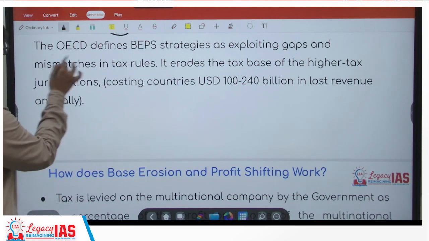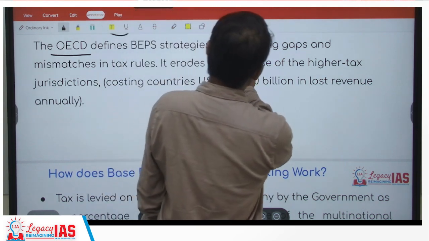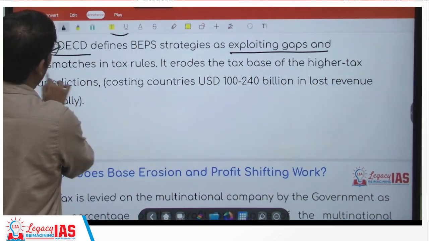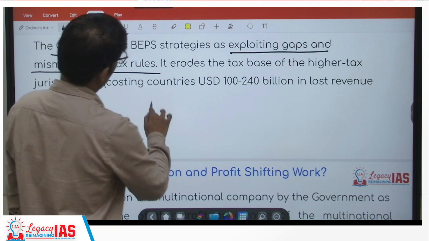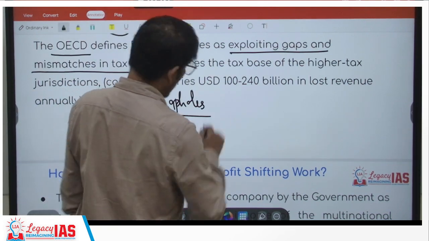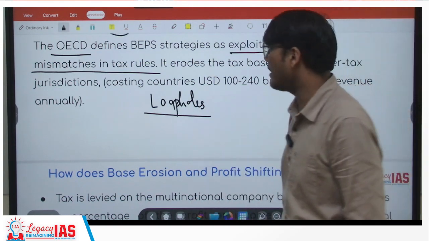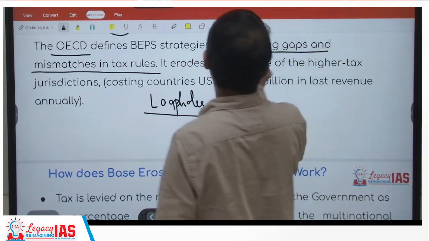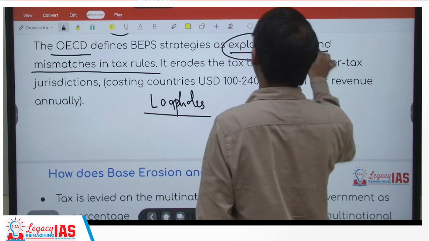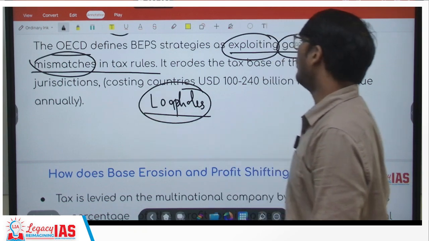Now, this is the definition. OECD has defined BEPS strategies as exploiting gaps and mismatches in tax rules. So basically exploiting the loopholes. They are not going against any law as such and doing an illegal thing. They are basically exploiting the gaps and the mismatches, basically exploiting the loopholes.